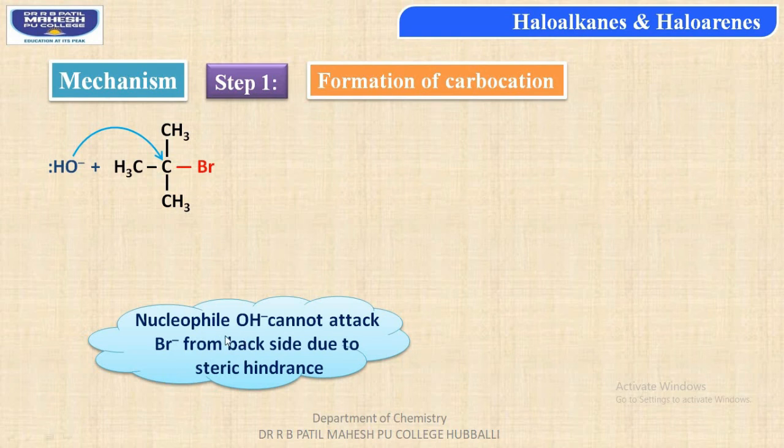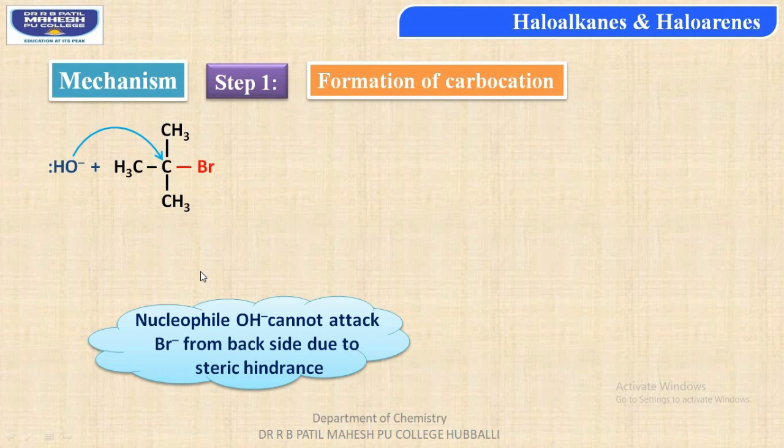Now, in this case also, what happens is nucleophile OH minus cannot attack from backside due to steric hindrance, and the steric hindrance is caused by the bulkier methyl groups. In case of tertiary butyl bromide, student, we are having 3 methyl bulkier groups